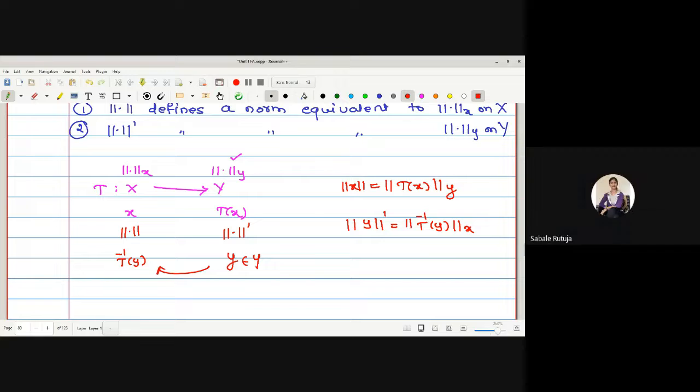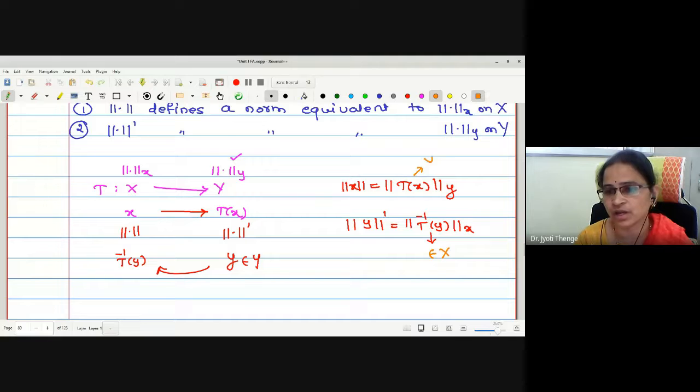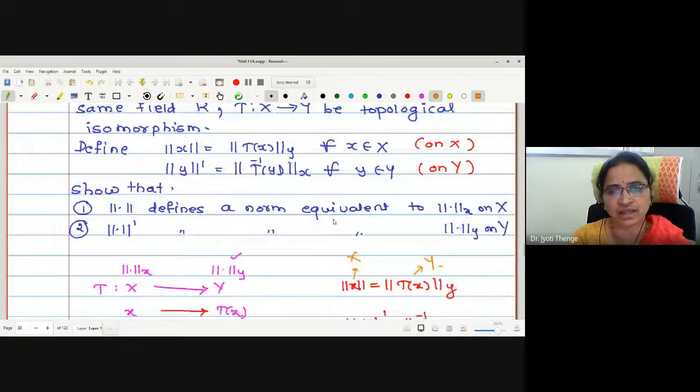Correct, no? If you start with x in X, the T image Tx will be in Y. But once we start with y in Y, its inverse image T inverse y will be in X. Therefore, T inverse y is an element of X, no? And T of x is an element of capital Y. Basically, this x selected is an element of X, and this y selected is an element of Y. Therefore, the norms on the corresponding spaces are defined like this.